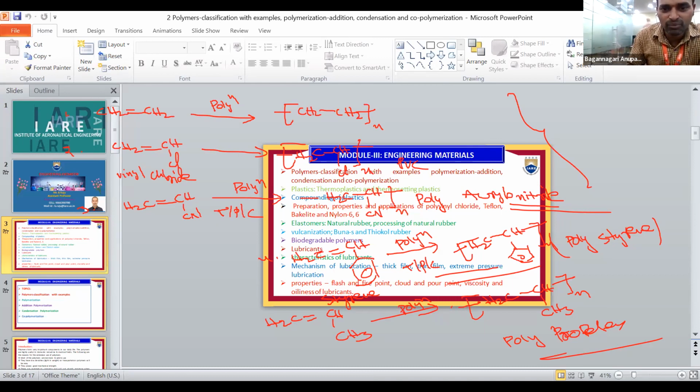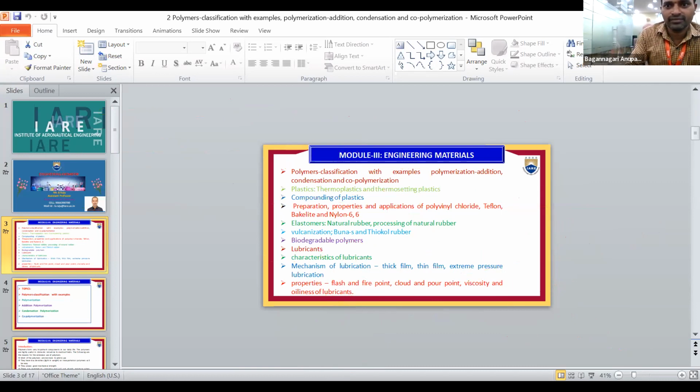Now one more is propylene, which has a methyl group. So this is the difference between these. Already we discussed homopolymer.